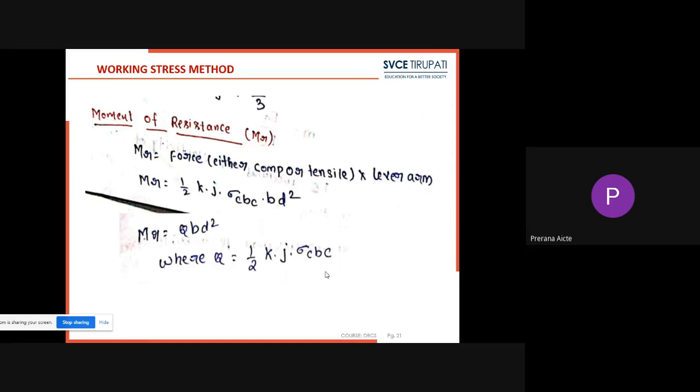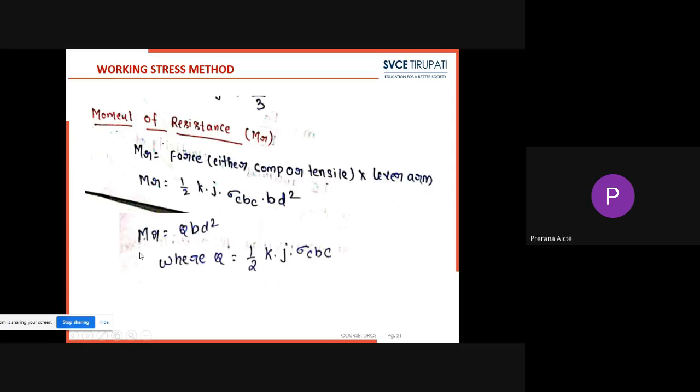Moment of resistance, M suffix r. Moment of resistance is generally given as force into lever arm, and that force may be either compressive or tensile. As per the working stress method, MR equals half into k into j into sigma cbc into b into d square.